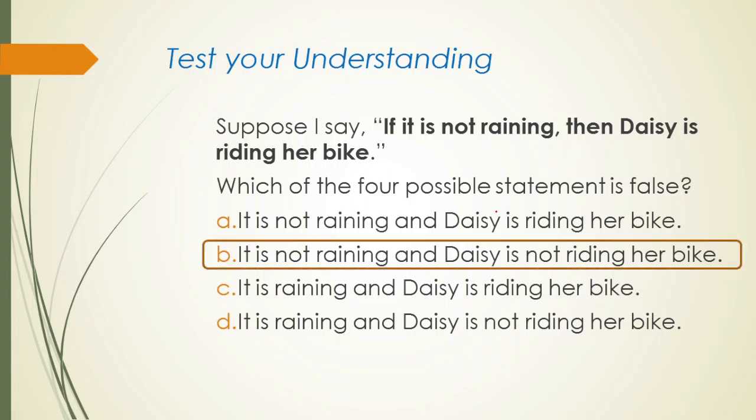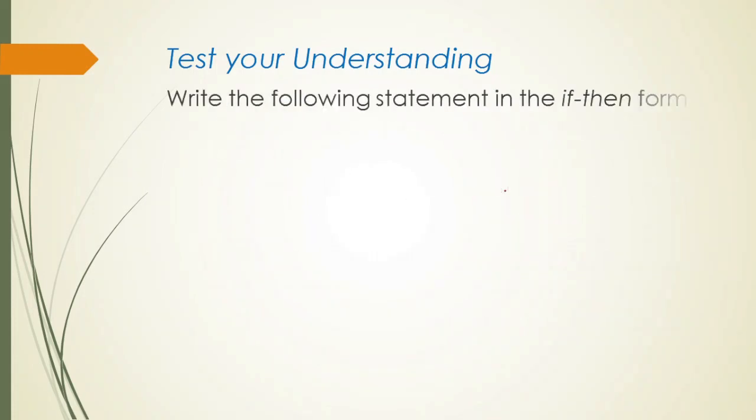If your answer is letter B, you are correct. Why? As you can see, the hypothesis here is true, but the conclusion is false. Based on the truth values, only if the hypothesis is true and the conclusion is false, the statement is false. Therefore, this statement, it is not raining and Daisy is not riding her bike, is a false statement.